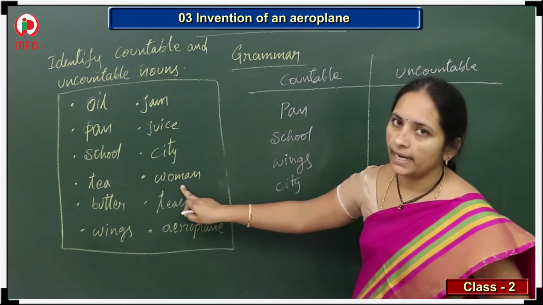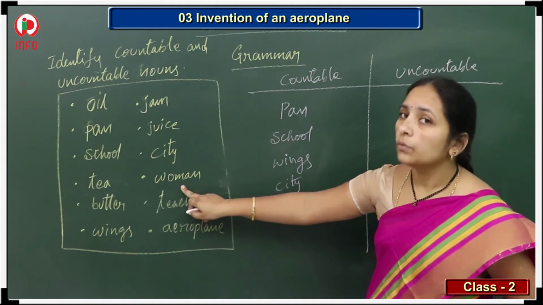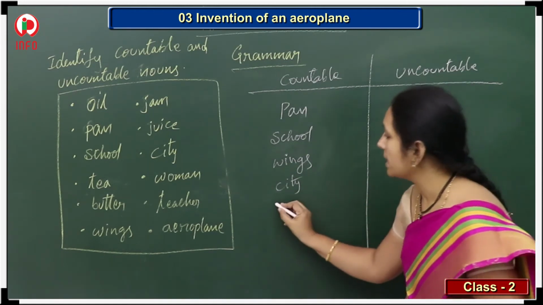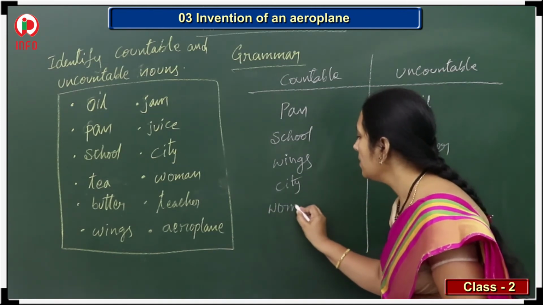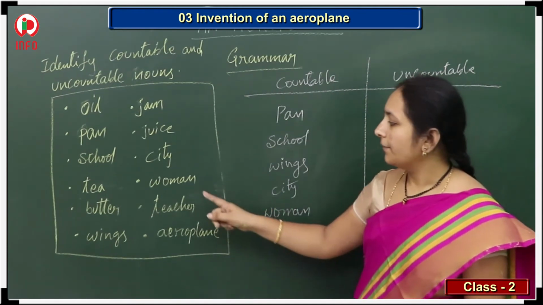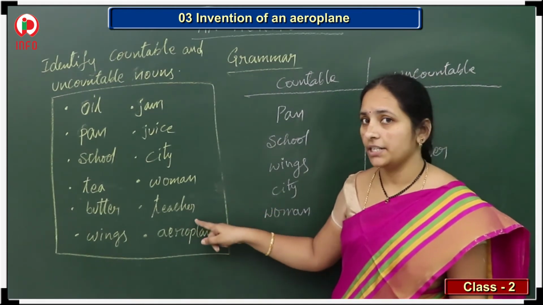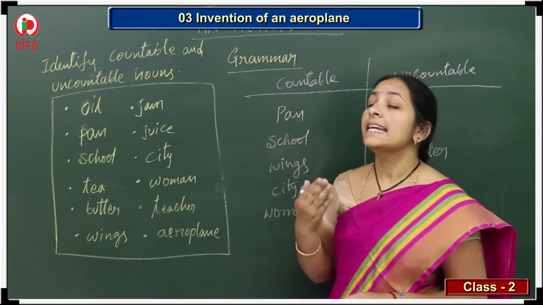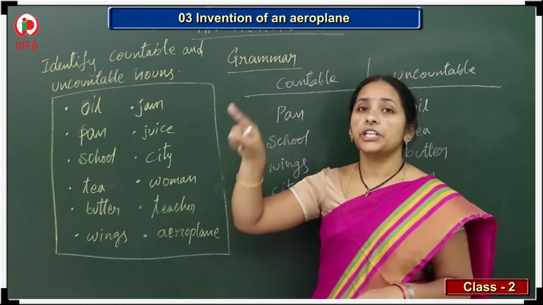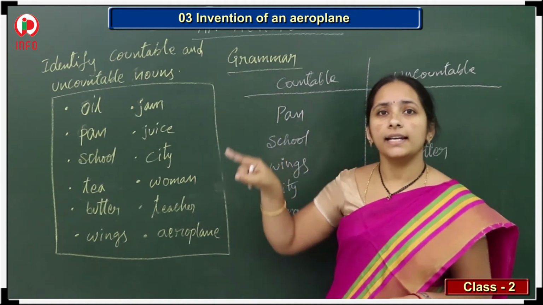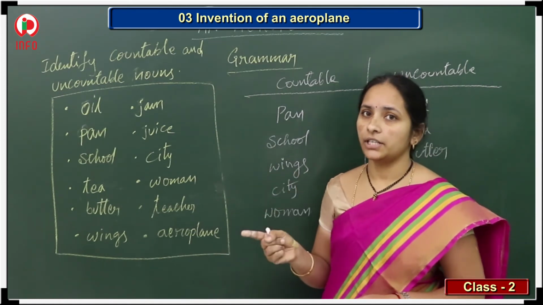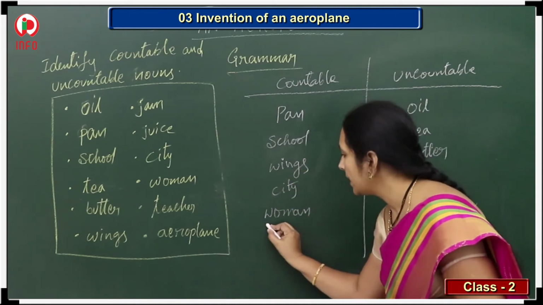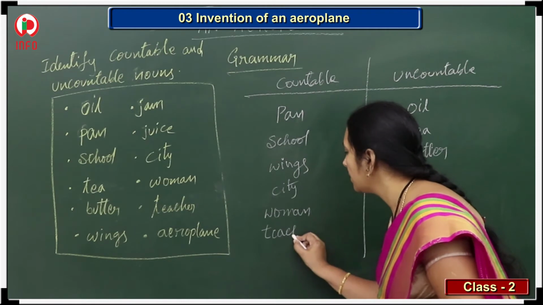And next one, woman. Yes, I told you. If we have only one, woman. If we have more, women, right? Plural form is there. That's why this is also a countable noun. See the next one, teacher. Only one if I have one teacher. And if teachers of other subjects come, you say teachers. So can we count them? English teacher, maths teacher, science teacher, EVS teacher, Hindi teacher, Telugu teacher. So many, all are teachers. They are my teachers, right? So that's why teacher is also countable.